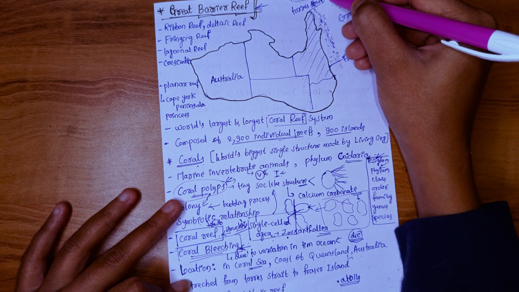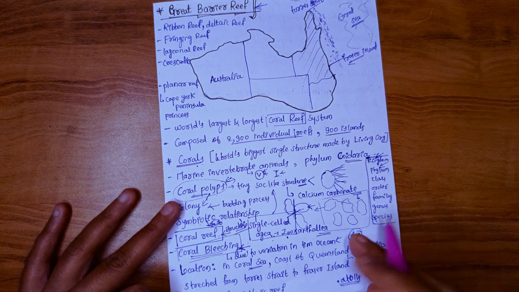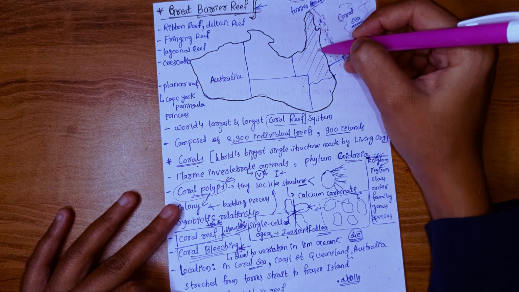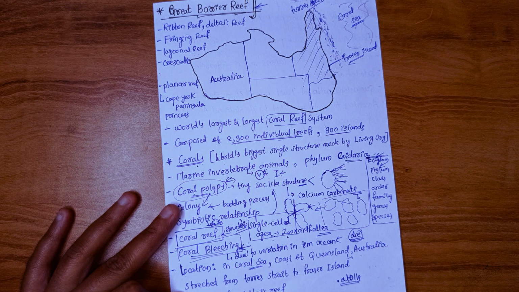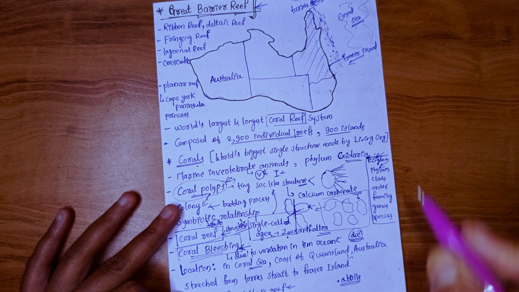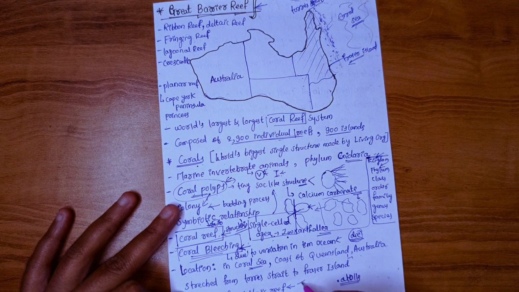In the northern side from Torres Strait to in southern side Fraser Island. Great Barrier Reef has many structures like Ribbon Reef and Deltaic Reef. These reefs are distributed in the northern side of the Great Barrier Reef, and we don't have this structure in any reef system in the world, guys.